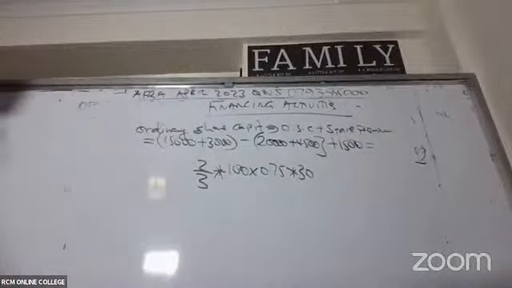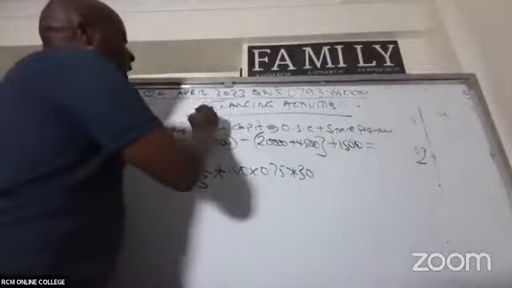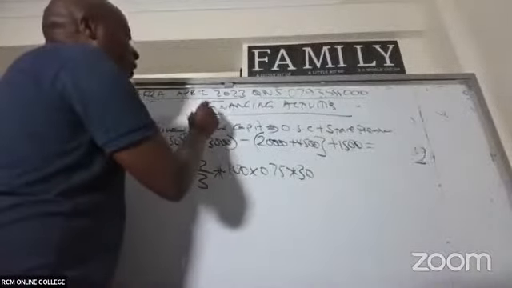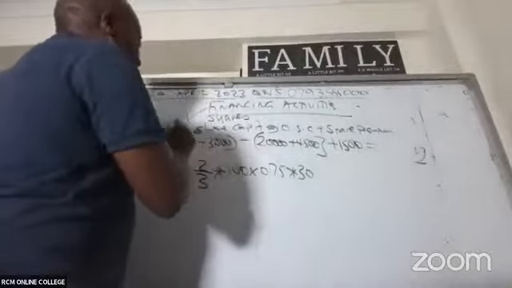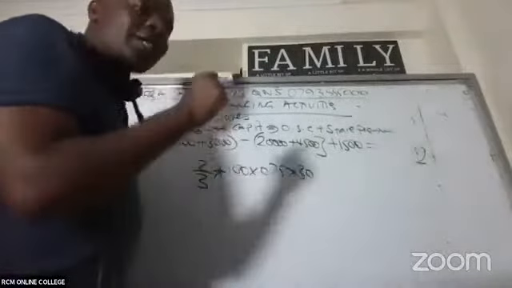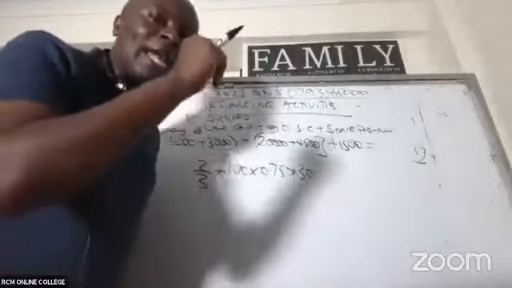Under financing activities, the first one, you simply mention there, shares. And remember, ordinary shares are normally categorized as liabilities.